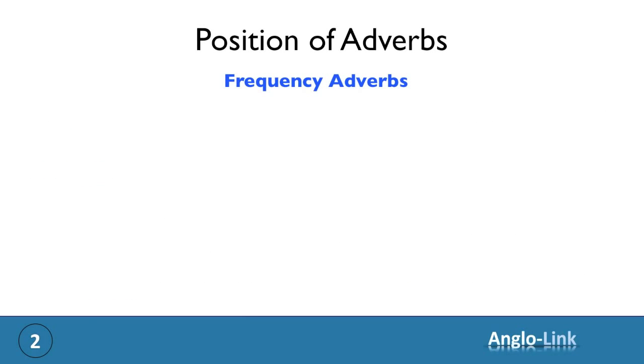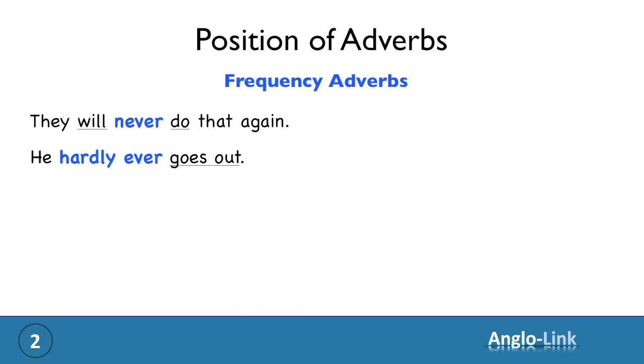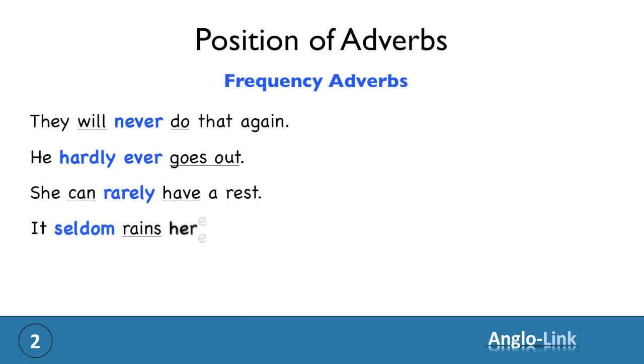Let's look at other sentences with adverbs of frequency. They will never do that again. He hardly ever goes out. She can rarely have a rest. It seldom rains here. She occasionally writes to me.